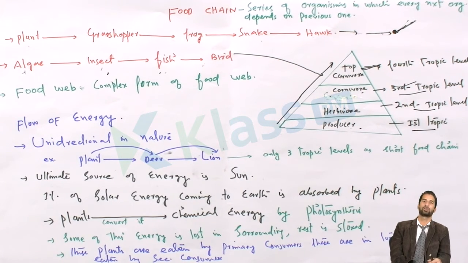It is the process by which light energy is converted into chemical energy by the plants with the help of chlorophyll molecules. This chemical energy is in the form of ATP, GTP, or reducing agents such as NADH.